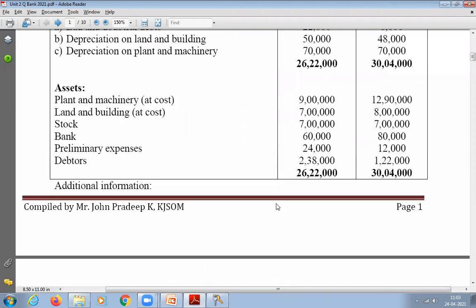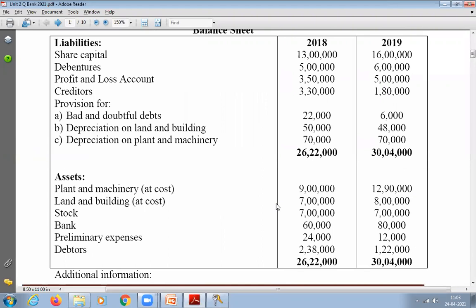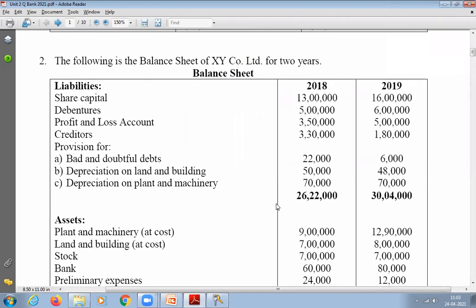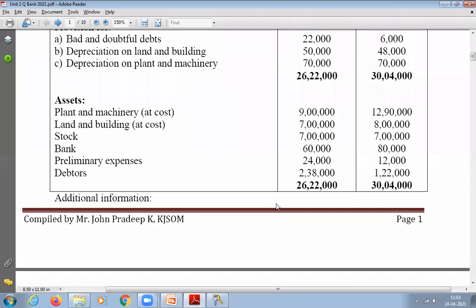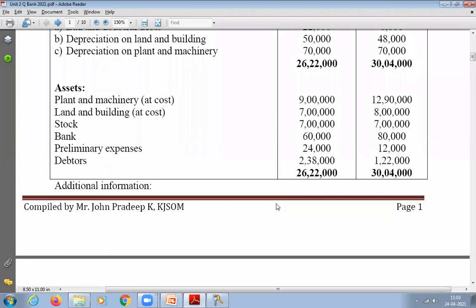So in this question, he has given us adjustments also. Okay, so he has given us the 2 years balance sheet, 18 and 19. He has given us liabilities: share capital, debentures, profit and loss account. Then creditors, provision for doubtful debt, depreciation for land and building, and depreciation for plant and machinery. Then assets: fixed assets, plant and machinery, land and building, and then current assets, stock, bank, and debtors, and preliminary expenses comes under what asset?